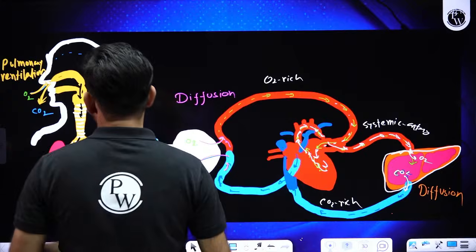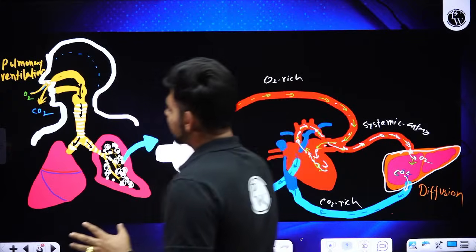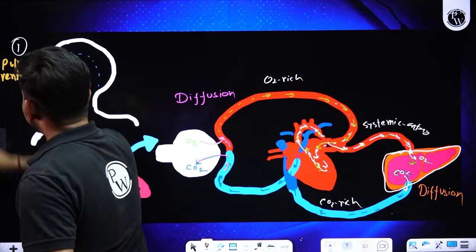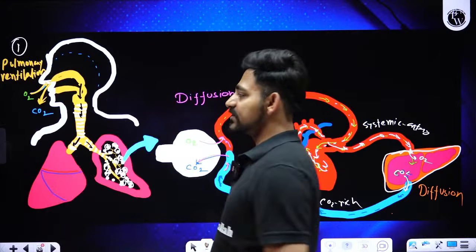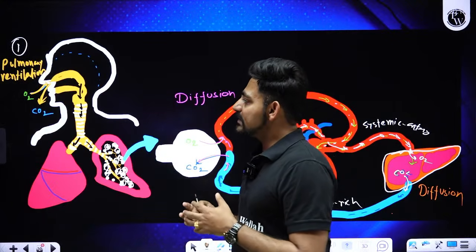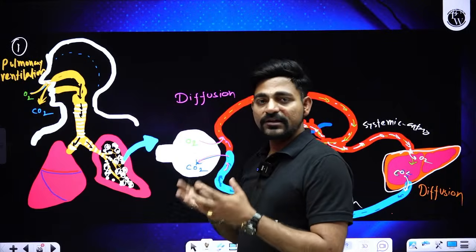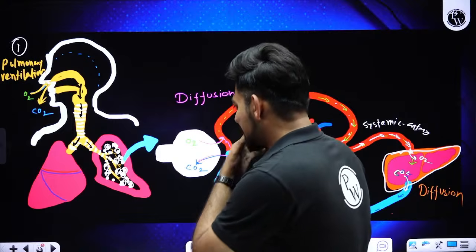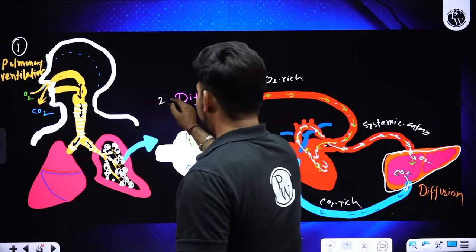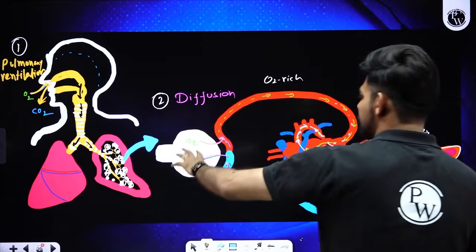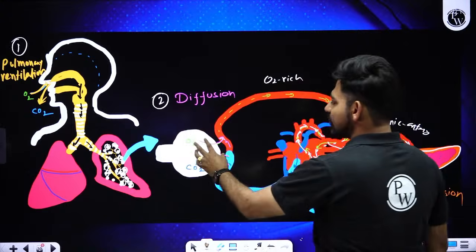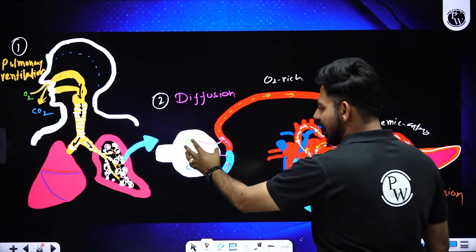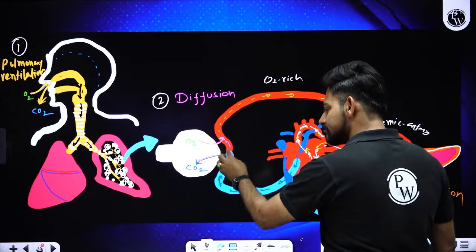So the first step of respiration can be said like that: the breathing process or pulmonary ventilation, where our body is exchanging oxygen and carbon dioxide with the atmosphere. The second phase of respiration is diffusion of oxygen and carbon dioxide between alveoli and the blood.